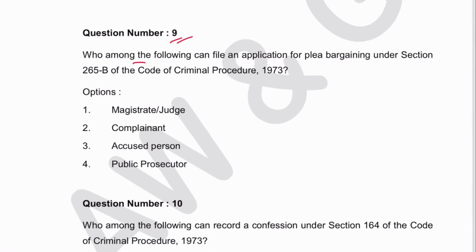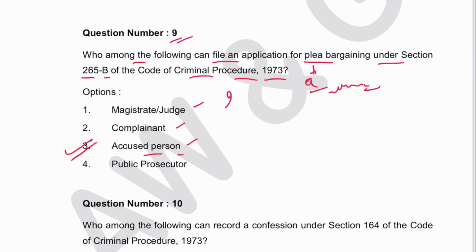Next is 9. Who among the following can file an application for plea bargaining under section 265B of CRPC? Will the magistrate file, or the complainant, or the accused person? Obviously, who will bargain about the punishment? Plea means an application, and bargaining is to negotiate about the punishment. So who will do that? Accused. 3 is the answer.